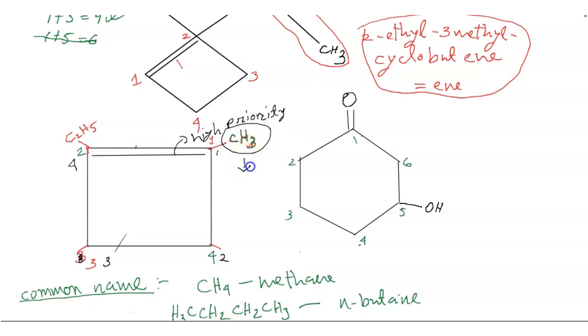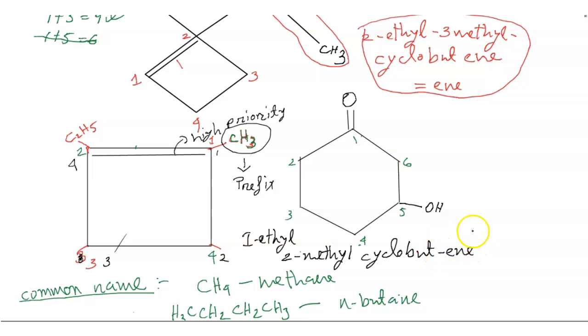This is the prefix. So friends, the name should be 1-ethyl, 2-methyl, 1-ethyl-2-methyl cyclobutane.